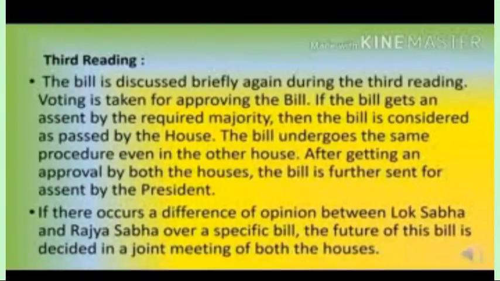The bill undergoes the same procedure in the other House. After getting approval from both the Houses, the bill is further sent for assent by the President. If there occurs a difference of opinion between Lok Sabha and Rajya Sabha over a specific bill, the future of this bill is decided in a joint meeting of both the Houses.